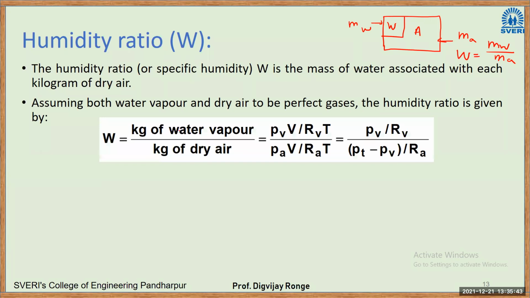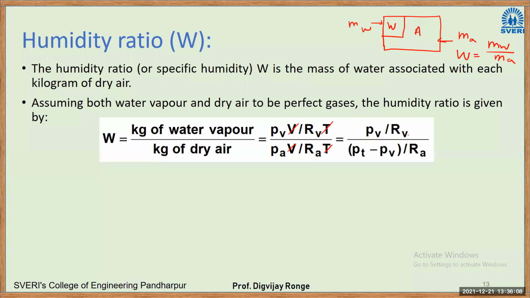Kg of water vapor will be equal to PV divided by RT of water vapor, and kg of dry air will be PV divided by RT of dry air. As you can see, V and V will get cancelled, and T will also get cancelled. What we have here is Pv divided by Rv, whole divided by Pa divided by Ra, right?